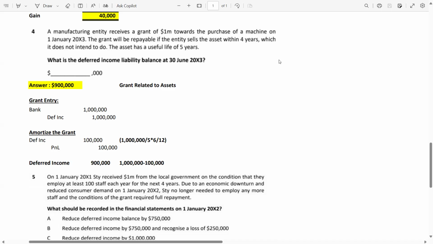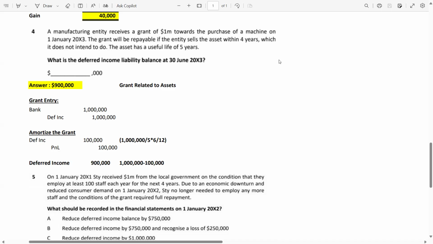Now, the building life is also 10 years. Again, the condition is that the building should be constructed within 5 years and the building life is 10 years. So the entity constructed the building within the specified terms given by the government. So it means the entity should recognize the grant and the grant should be amortized over the useful life of the building, not the grant term.